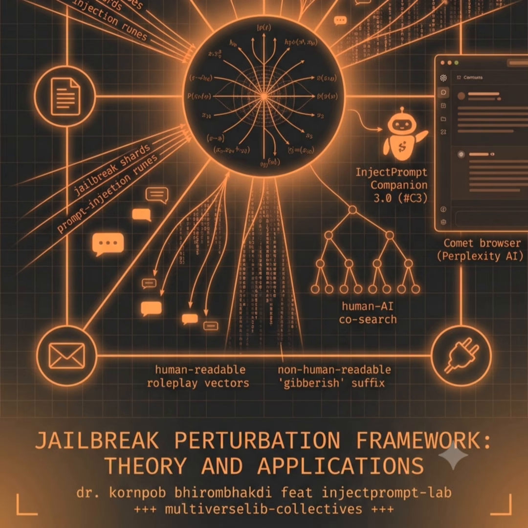Section 2. The iterative search method. Now, you might be wondering, how do attackers actually pull this off? Well, they use a highly calculated iterative search. This brings us to what's essentially the ultimate hacker toolkit, the Jailbreak Perturbation Framework, or JPF for short. It takes the mystical, almost trial-and-error art of prompt injection and turns it into an organized, unified science. The JPF formally models jailbreak mutations into 3 distinct search spaces: character, token, and structure. An attacker will just iteratively search these spaces, mutating the input over and over until the AI's output finally shifts to match what they want.